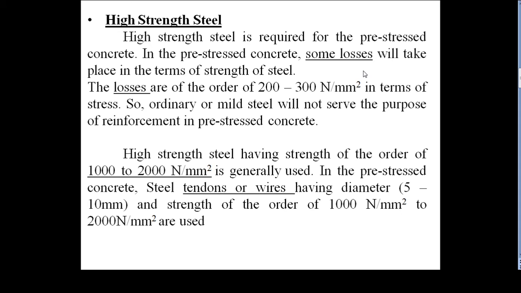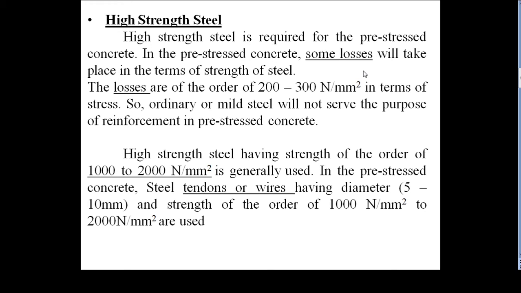These are the losses that take place in prestressed concrete. Therefore, we go for high strength steel. The losses are of the order of 200 to 300 Newton per mm square in terms of stresses. That is the order of the losses: 200 to 300 Newton per mm square.